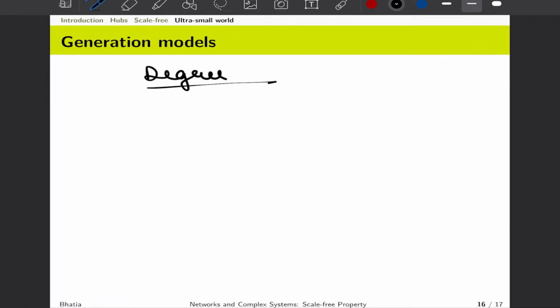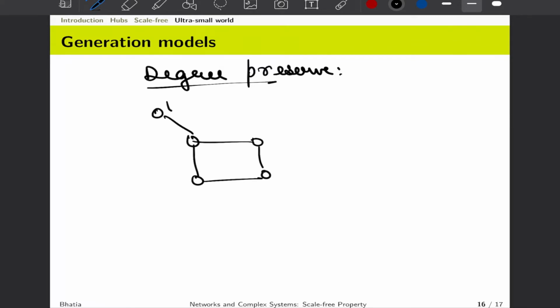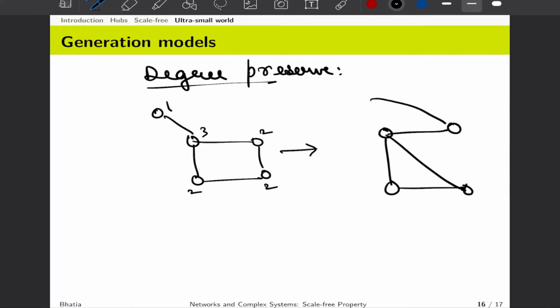So as the name suggests, in degree preserving randomization we have to preserve the degree before and after reshuffling. Let us consider this small toy network which has 5 nodes, and we know that this node has degree 1, this would have 3, 2, 2 and 2. Even after shuffling, we can do a rewiring such that we have the same degree distribution, just by swapping links between a pair of nodes, and you would again have the same degrees 1, 2, 3, 2, 2.